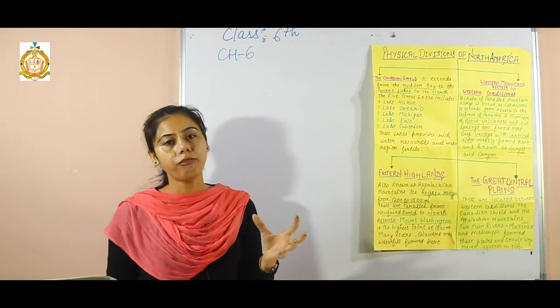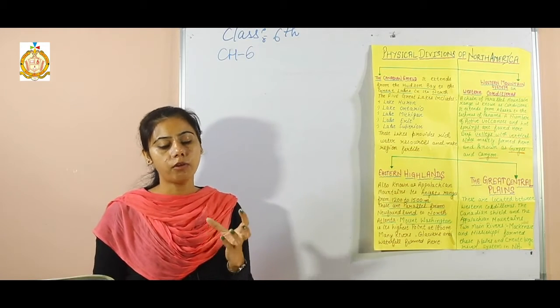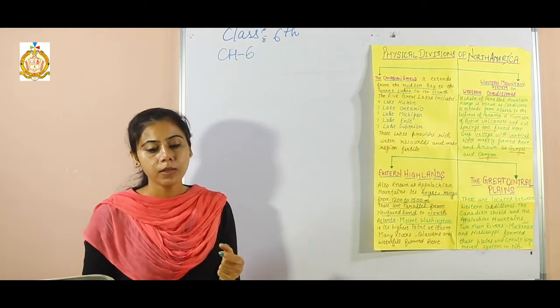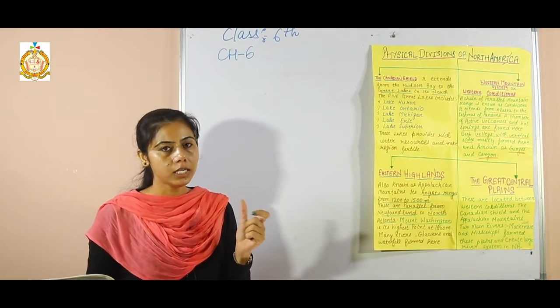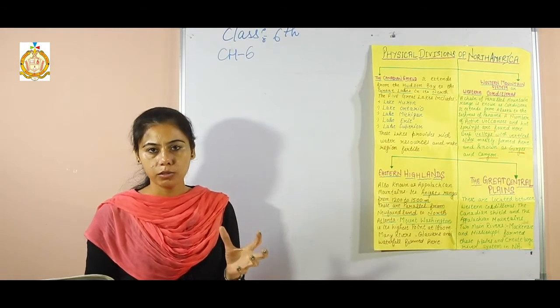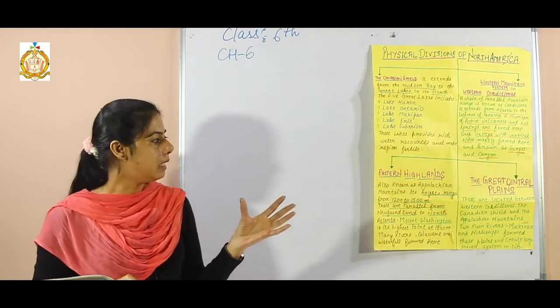These plains are mostly formed and drained by the major rivers of North America. The first river is the Mississippi, and the second river is the Mackenzie. These rivers provide abundant water and supply water to the Central Lowlands and the Great Central Plains.